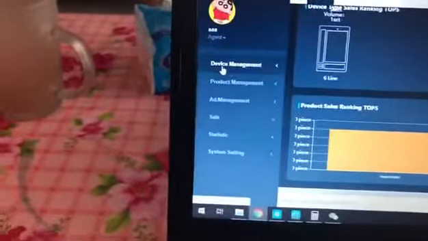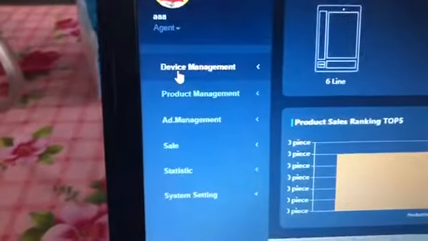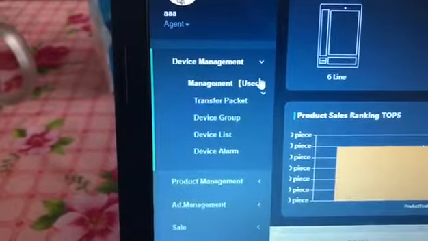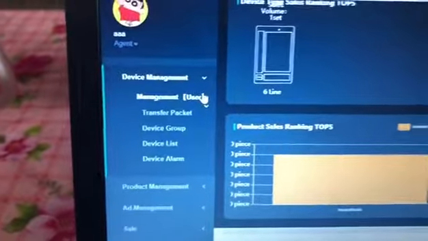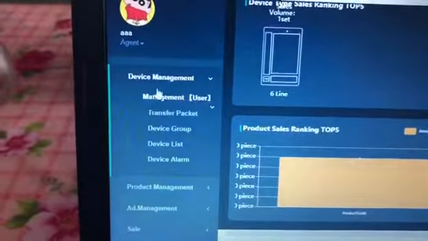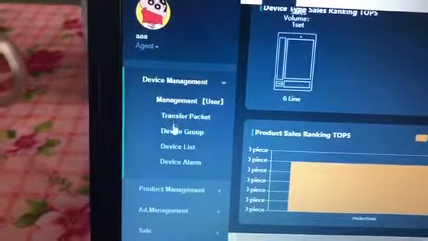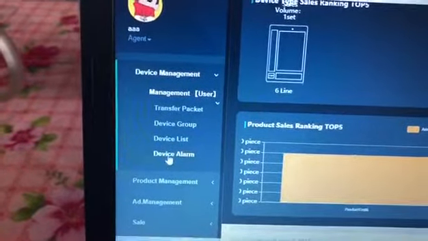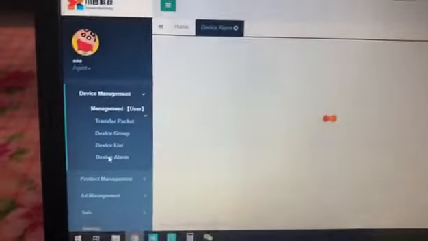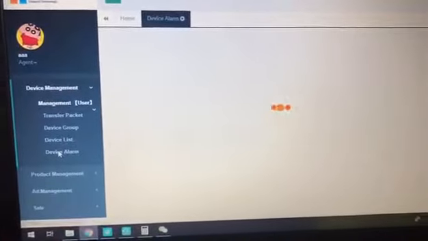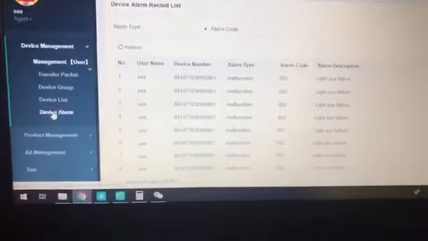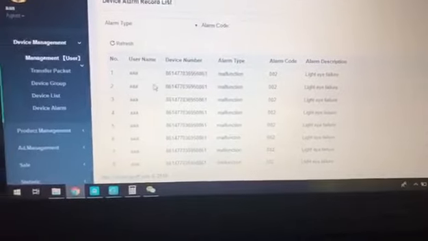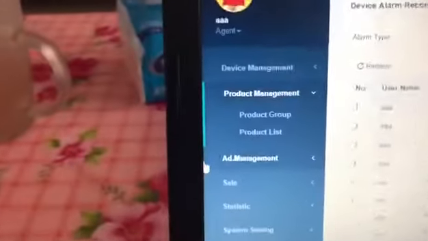And here you can see that this is the device management. It is for you to manage your machines. If you have 10 or more than 10 machines, you can put all the machines here, and then set the group, set the list, and also the device alarm. Alarm means when there is some error, it will have the notice.